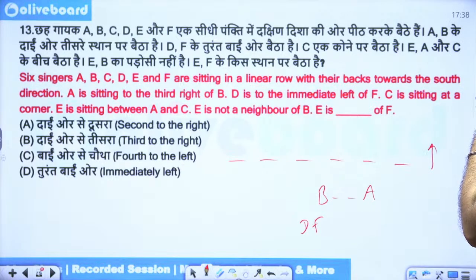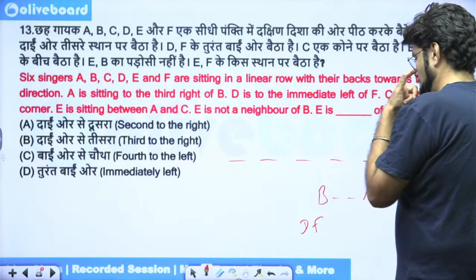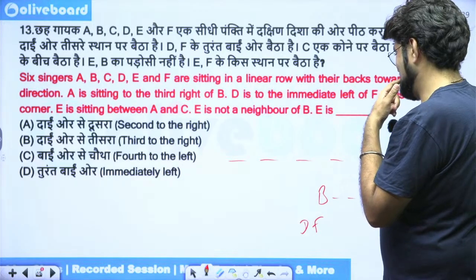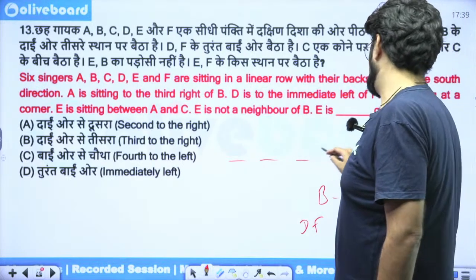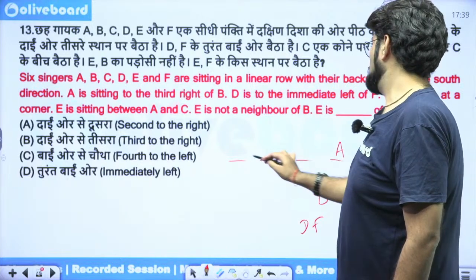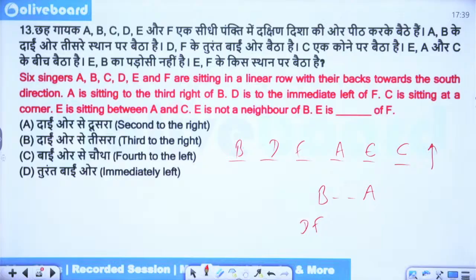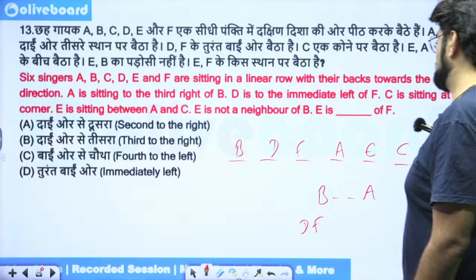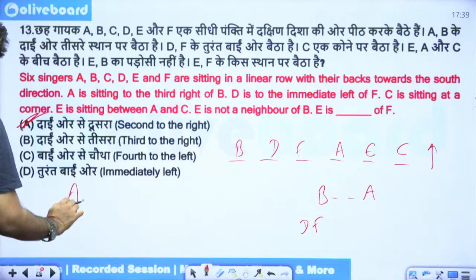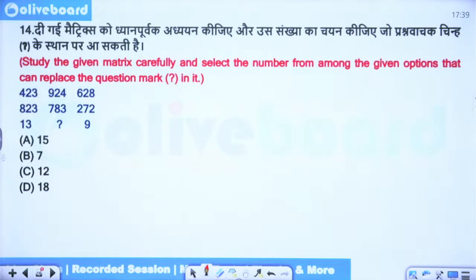E sitting between A and C will not be possible if I draw it here, right? Yeah. A cannot be here then. So A has to be here, C has to be here, E has to be here, B has to be here. That's how it is, and D and F have to be here. That's the only arrangement possible. So E is to the right of F. Second to the right of F. Option A. Good question. Cute question. Little sweet question. Next.